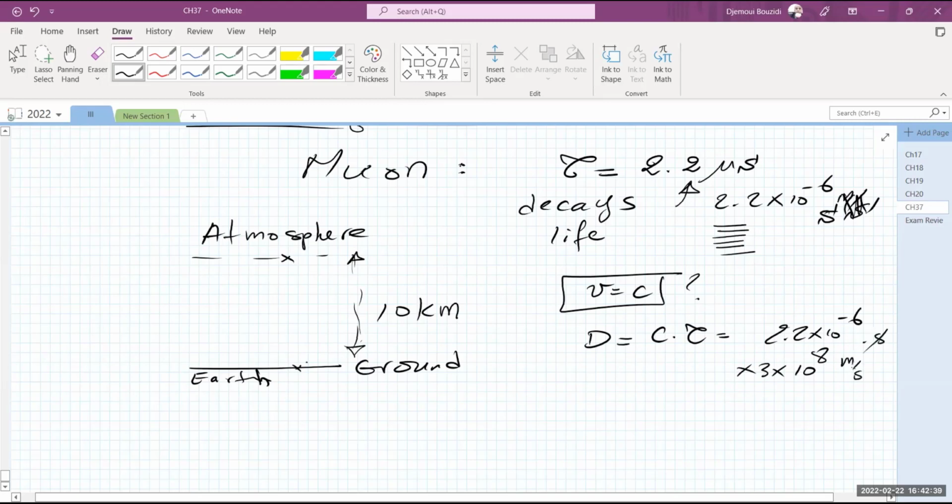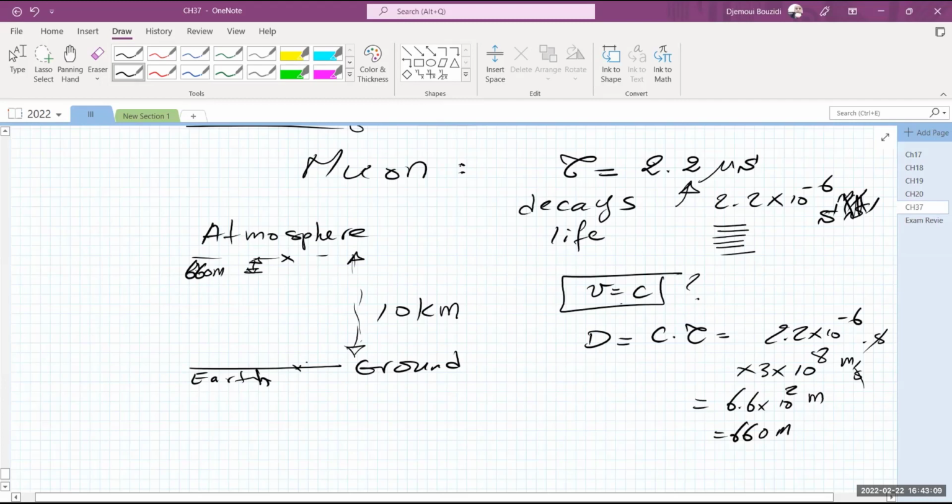The seconds cancel. So the most it's going to travel is 3 times 2.2, which is 6.6 times 10 to the power 2 meters, or 660 meters, less than a kilometer. And then it should decay. Even if it travels with the fastest speed in the universe, which is speed c, the maximum it should travel is less than 1 kilometer, actually 660 meters.